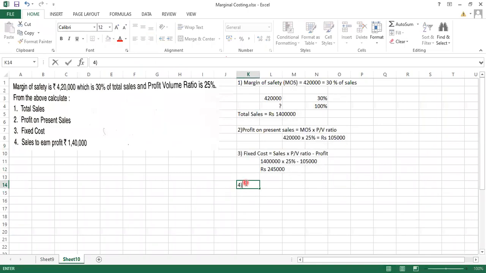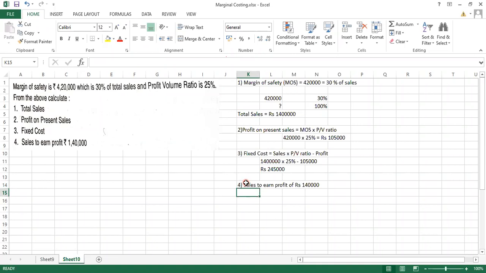Fourth, sales to earn a profit of rupees 1,40,000. So let's write what we have to find first: sales to earn a profit of rupees 1,40,000. Can anyone tell me the formula?